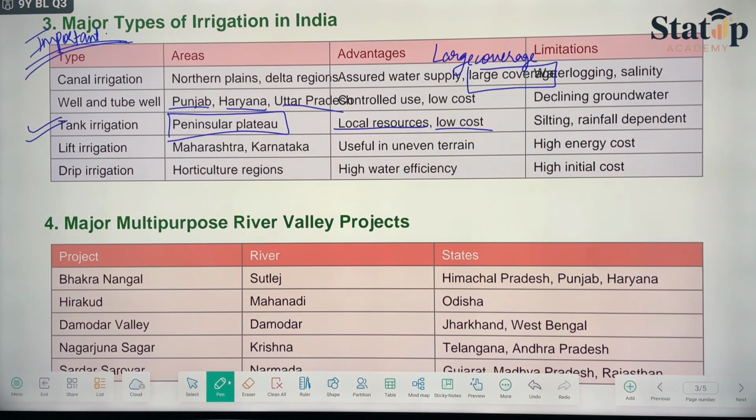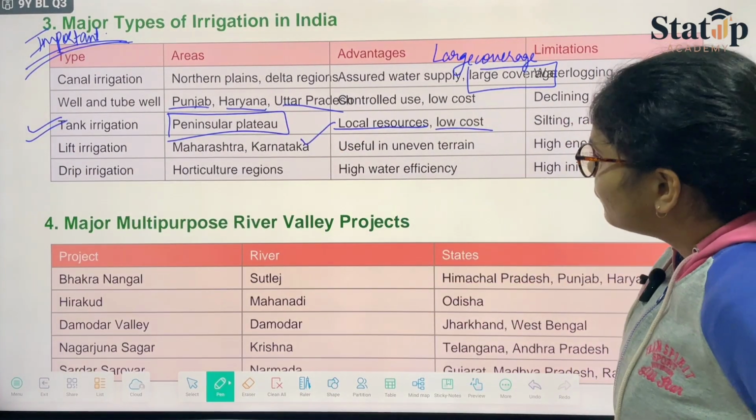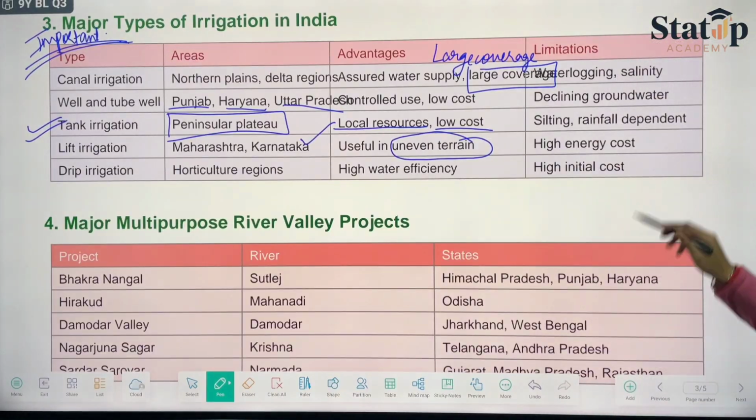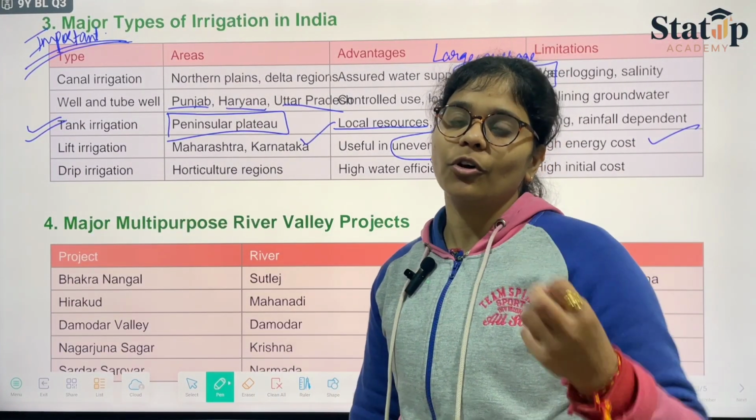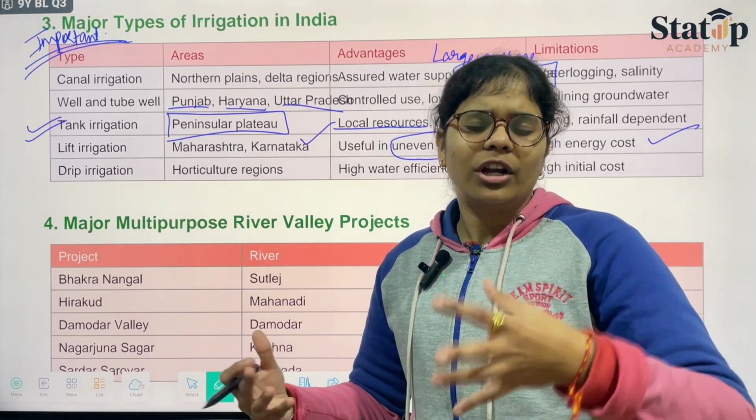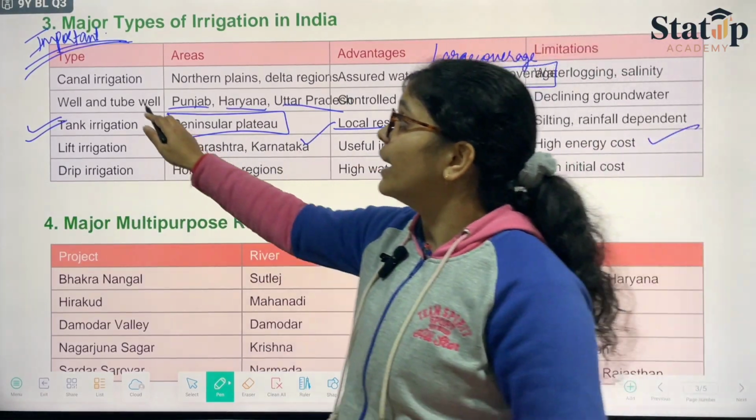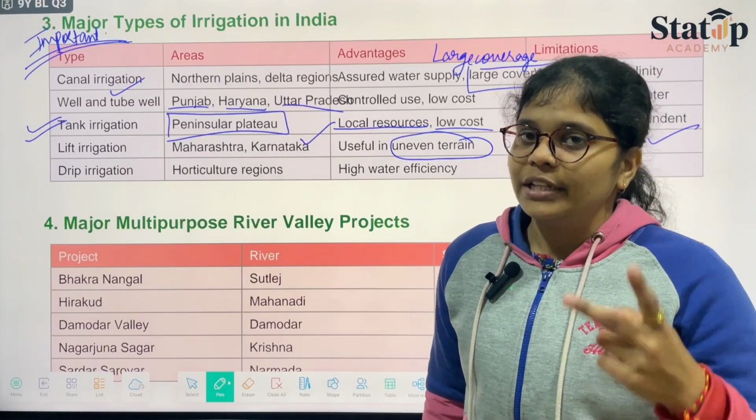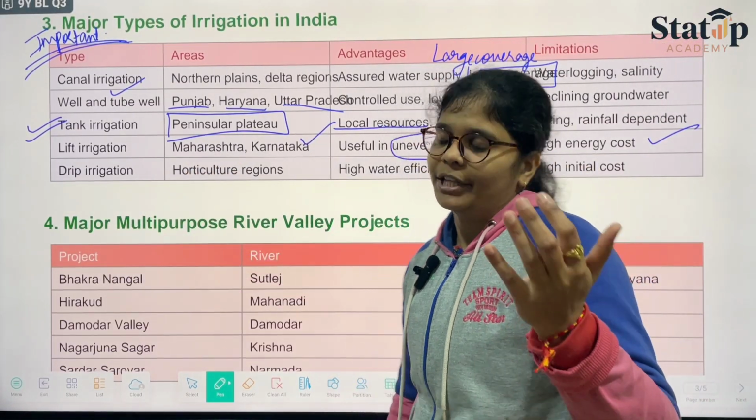When we talk about lift irrigation, it is basically done in the southern portion of India where there is uneven terrain. High energy cost is required because you need to lift a large amount of water, and moving large amounts of water or larger machines requires more energy than getting water out of a well or tube well. Therefore, lift irrigation turns out to be a costly method.